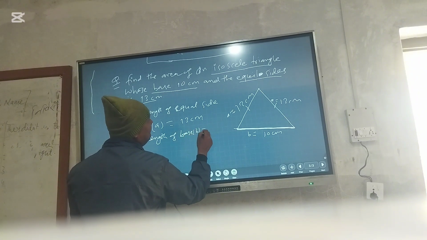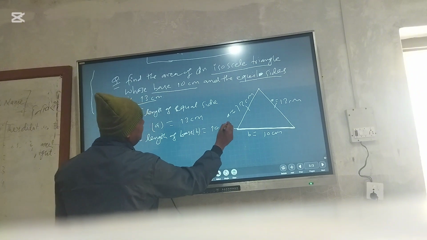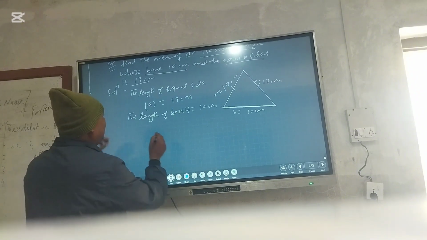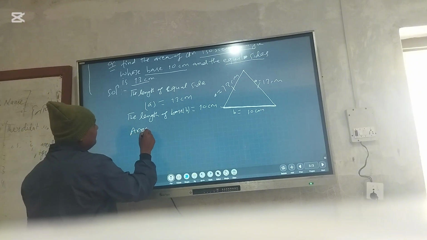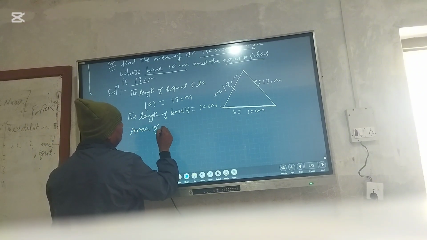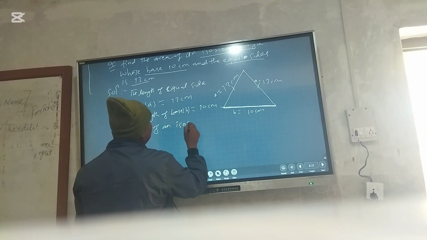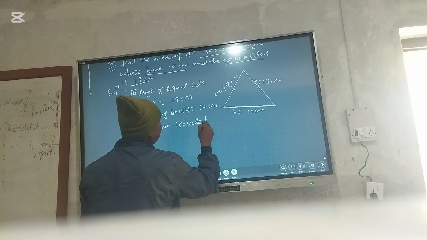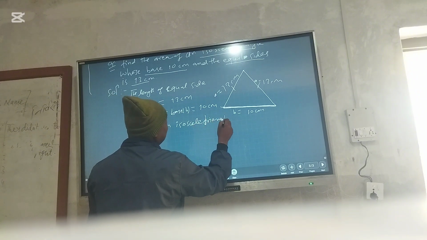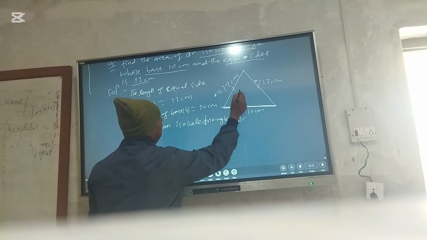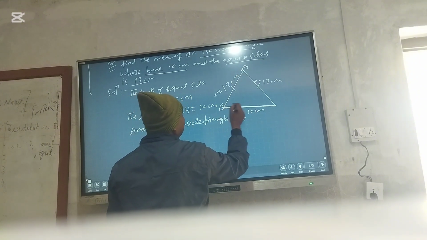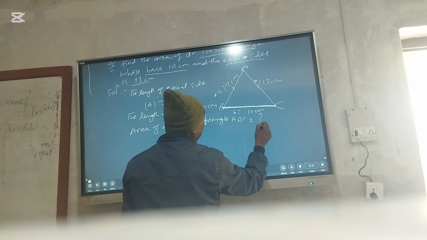B is equal to how much? 10 centimeter is given here. Then we have to calculate the area of isosceles triangle ABC. Let's suppose this is A, this is B, this is C.